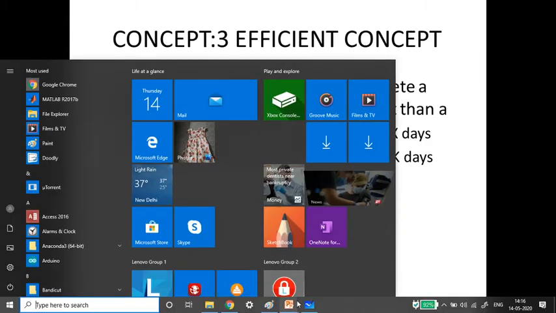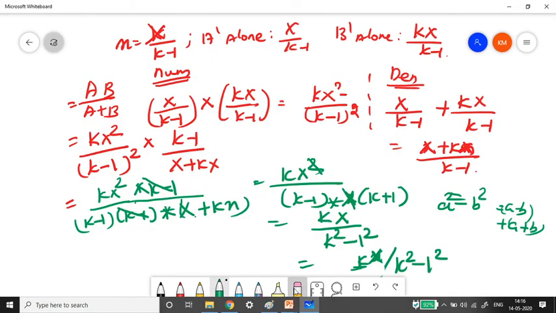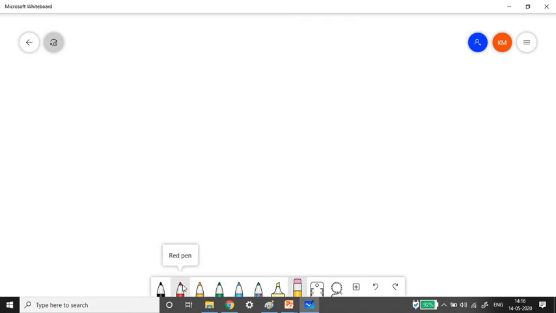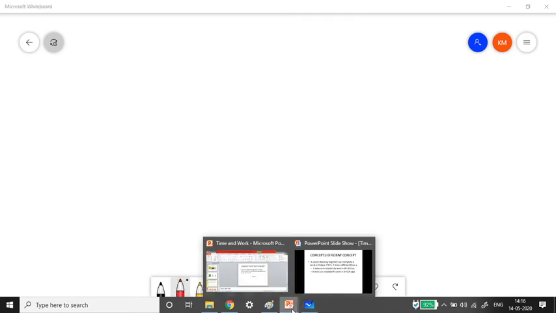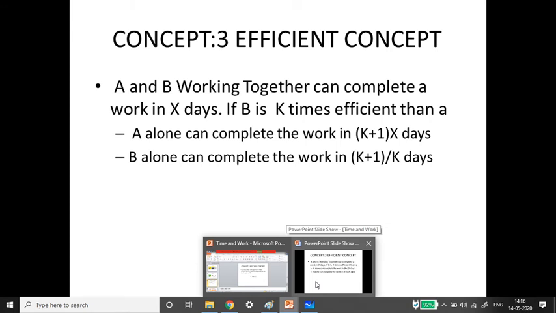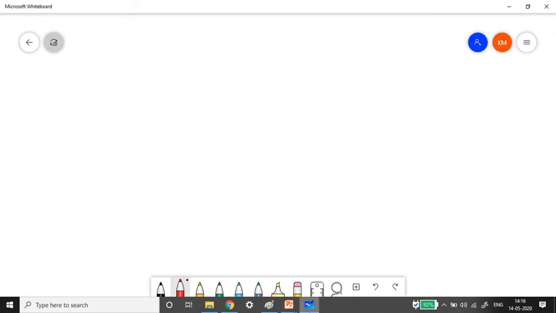Got it? So now how to solve this type of sum? Let me erase it and derive the formula for you. Now, A and B working together can complete a work in capital X days. Let us write that. What they have given: A and B work together and complete the job in X days. So they have given that.